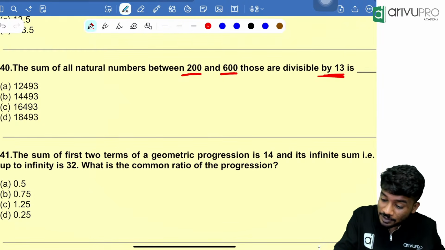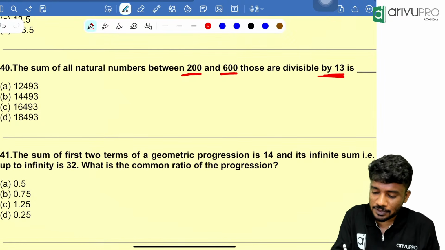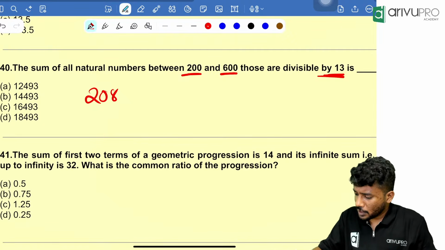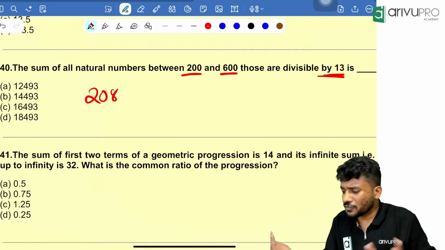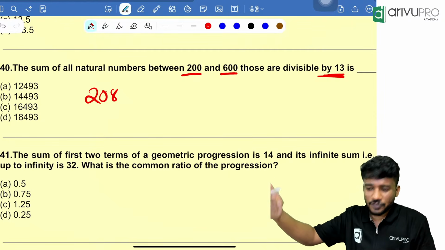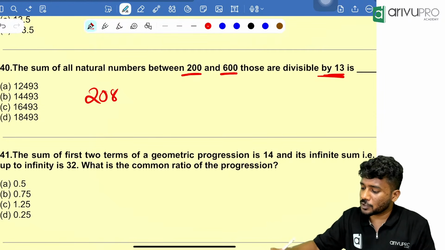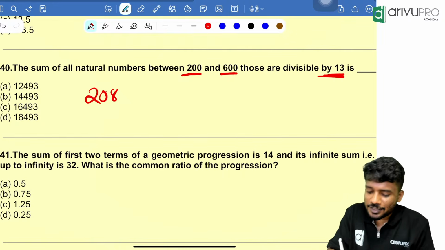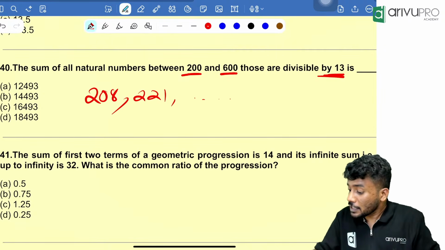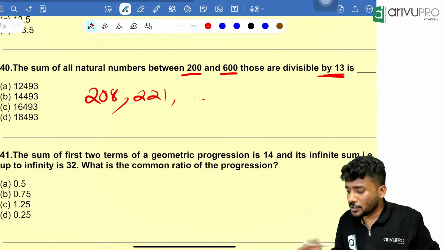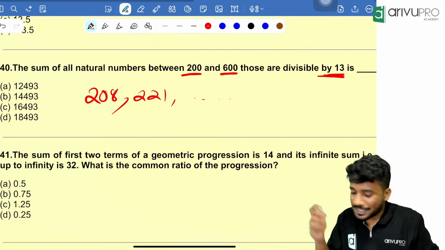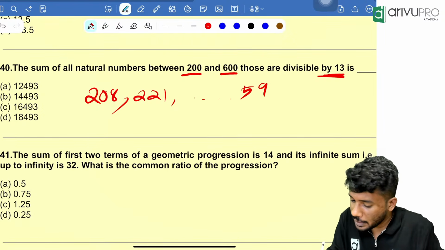People, what is the first natural number between 200 and 600 divisible by 13? That is 208. Take your calculator. How to find that? I'll show you. Take 201 divided by 13, which is how much? 15.46. That means it is not divisible. 202 divided by 13, again 15 point something is coming. So try something which is bigger. 208 divided by 13 is 16. Yes. Then the next number will be 221 etc. till 600. So 599 divided by 13, is it divisible? No. 598 divided by 13, is it divisible? Yes. So that means the last number is 598.